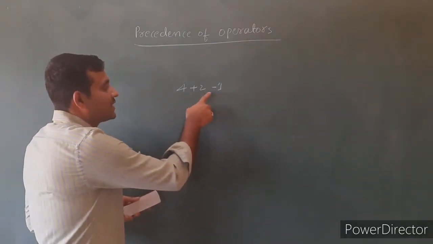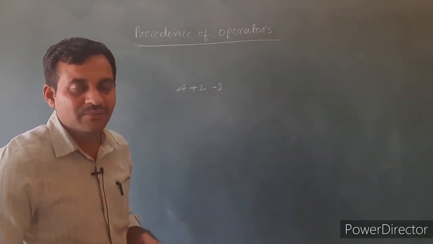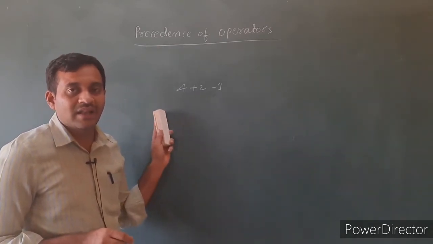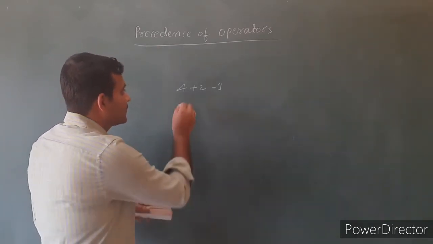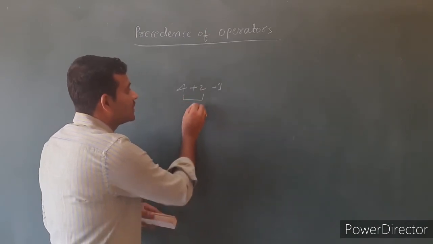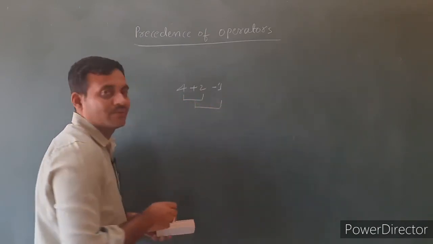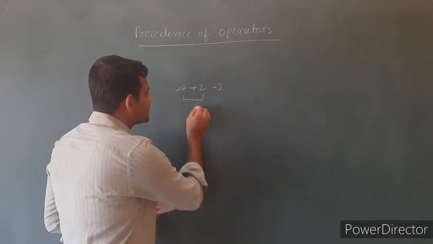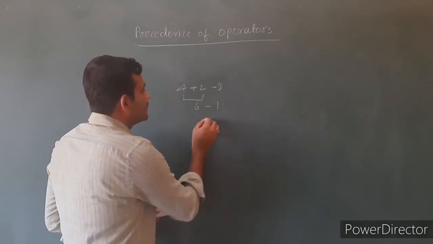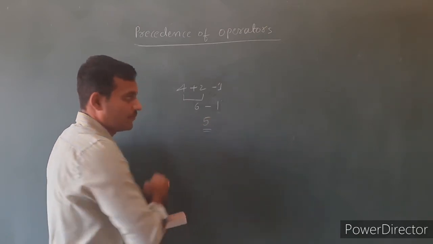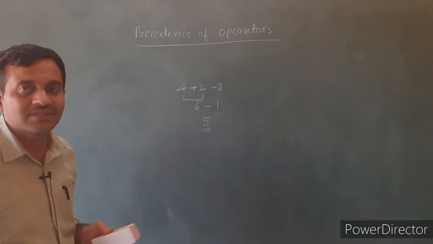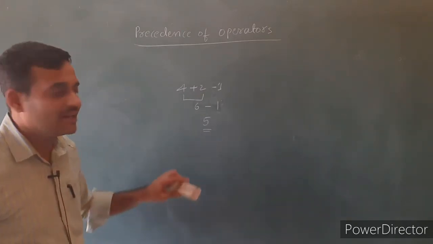Here, the plus and minus have the same precedence. If the plus and minus have the same precedence, evaluation starts from left to right. That is, first evaluate 4 plus 2, then evaluate with 1. That is 4 plus 2, the answer is 6, then minus 1. So, the expression value is 5. So, the order of execution is called precedence of the operator.